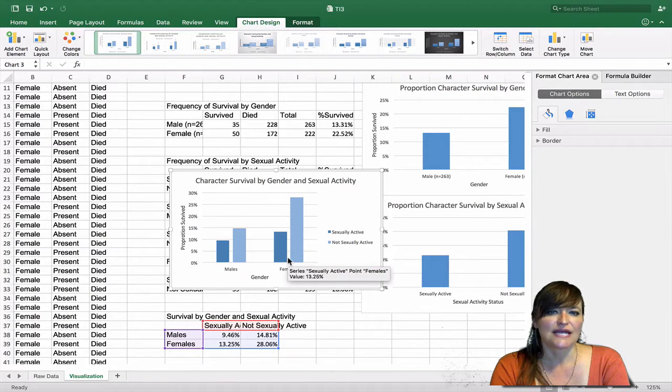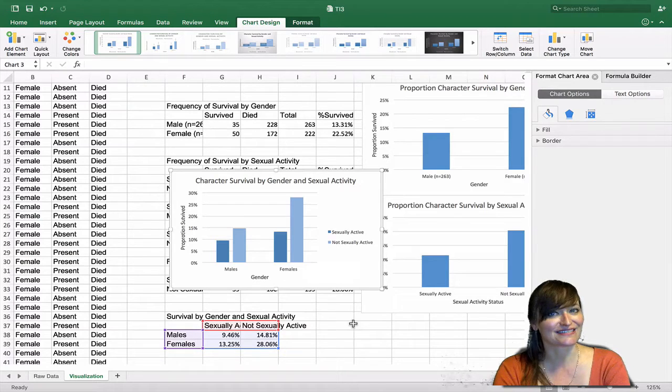Excel has put a little tiny gap between these two columns. Is that important? Is that correct? Take a moment to think about it. Do you remember the rule?